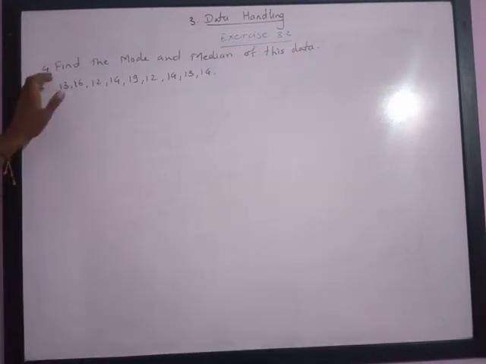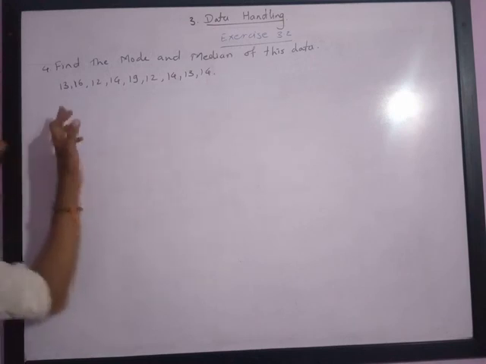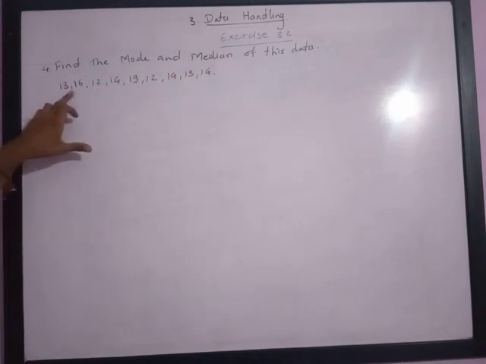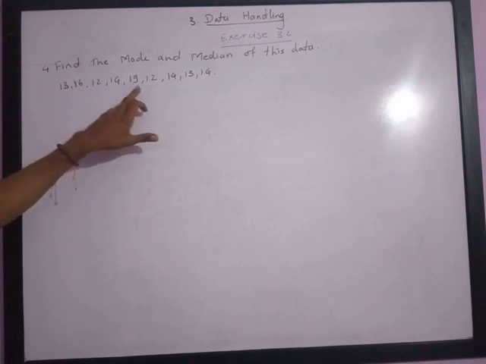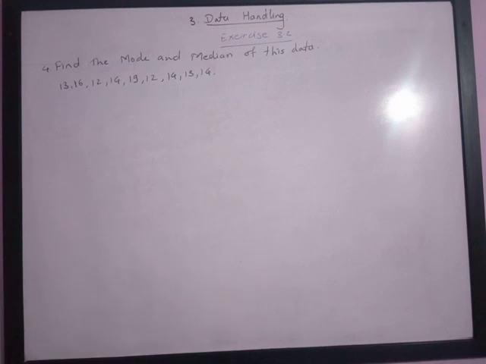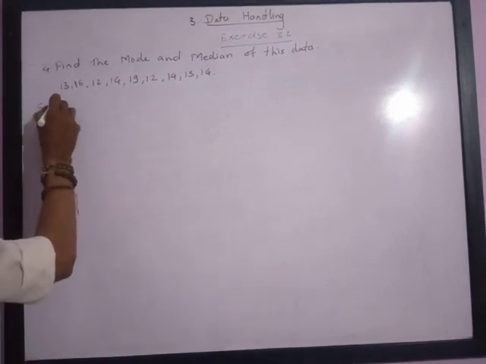Next, fourth question is find the mode and median of this data. So we are given some data and we are asked to find mode and median, and the data is 13, 16, 12, 14, 19, 12, 14, 13, 14. Please note, this is not properly organized. So let us organize the data first. Before solving, we need to organize the data.